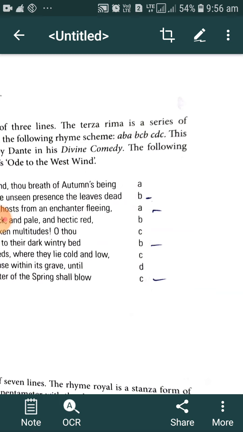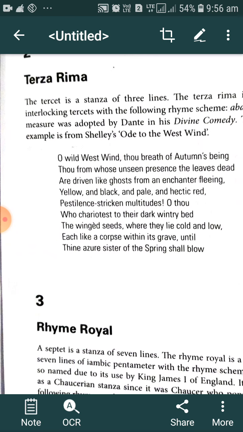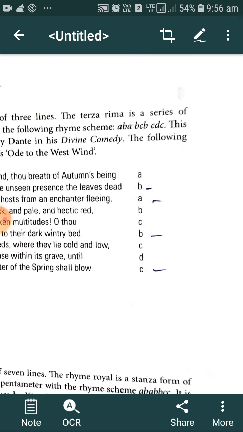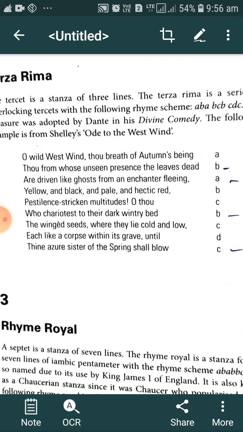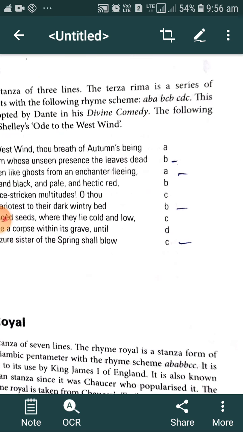The most notable example is that this form was adopted by Dante while writing his Divine Comedy, and it was also used by Shelley while writing his Ode to the West Wind. If we observe the rhyming scheme of the Ode to the West Wind, we will see ABA, BCB, CDC. The first and third lines rhyme together, and the second line of the first stanza rhymes with the first line of the second stanza. This is the interlocking series we generally find in the terza rima.